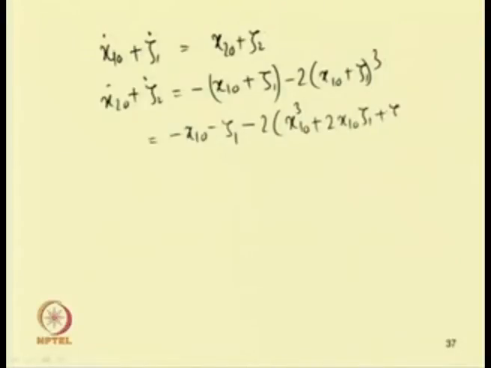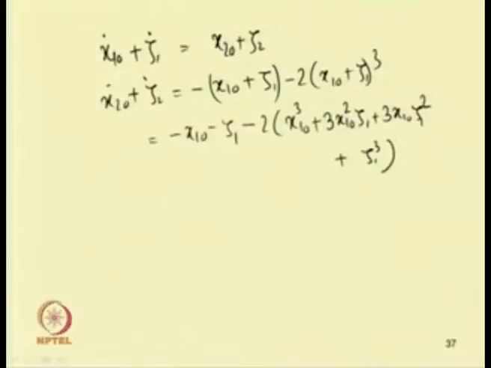Oh, this is cubic, so it was written wrongly. It will be equal to (a plus b) whole cube, so a cube plus 3 a square b, so 3 x1_0 square into zeta1, plus 3 a b square, that is x1_0 into zeta1 square, plus b cube, that is zeta1 cube.